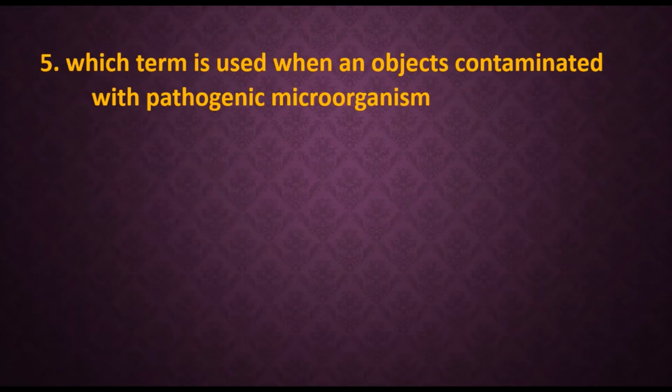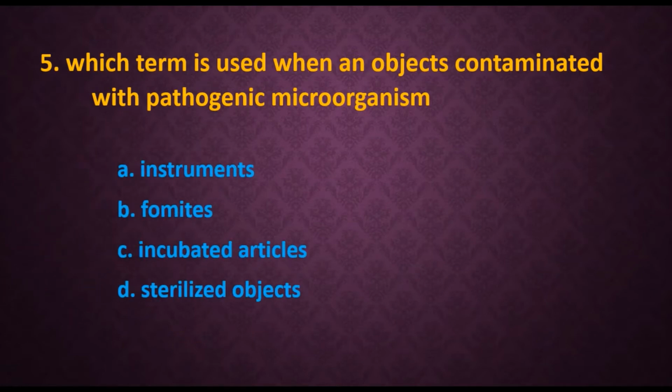Fifth question. Which term is used when an object is contaminated with pathogenic microorganisms? The options are A. Instruments, B. Fomites, C. Incubated articles, D. Sterilized objects. The answer is fomites.